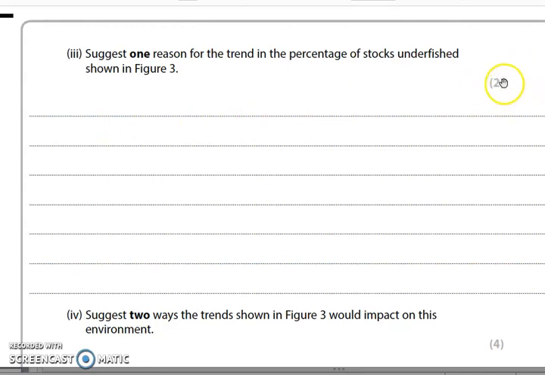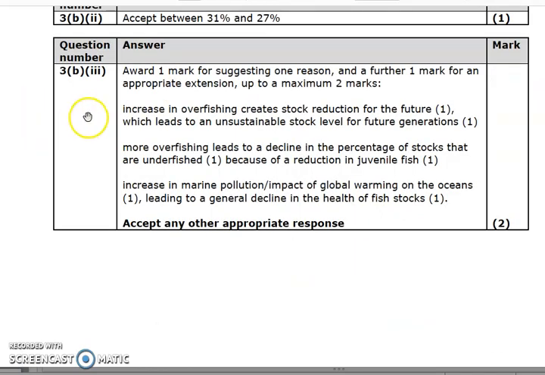Remember, it's only 2 marks, it's only a quick one, you won't need all of that space. Have a go now. The answers very quickly then. So what you're looking at saying is the amount of stock that have been underfished has reduced. This could have been due to an increase in overfishing, which has led to a reduced stock in the future. Overfishing leads to fewer younger fish to grow into adult fish, which means that all stocks would then be overfished in the future. So a bit of a weird mark scheme for that one, but that's what you're going to get sometime.